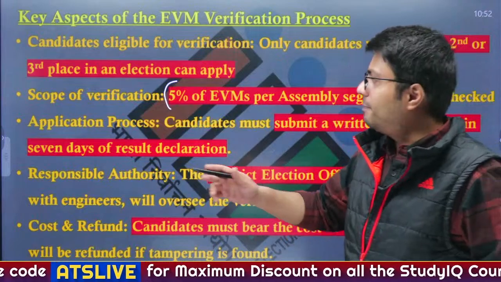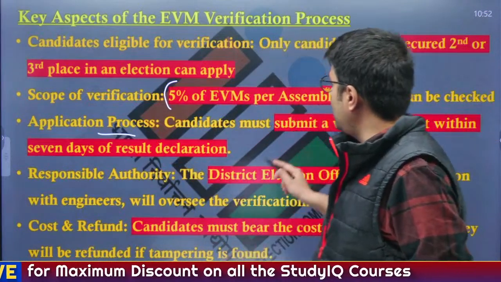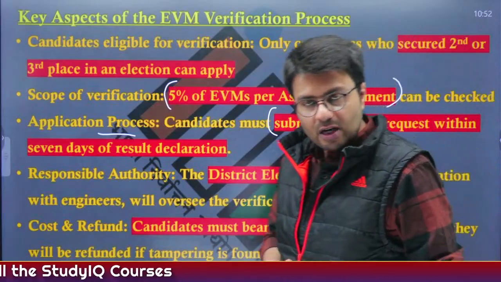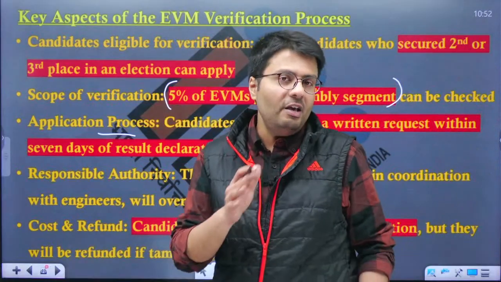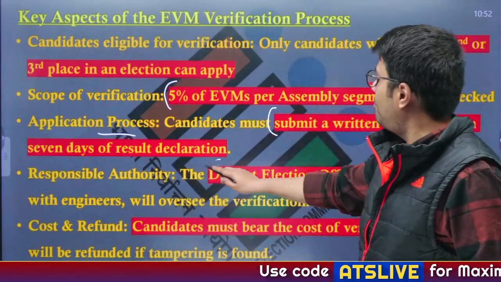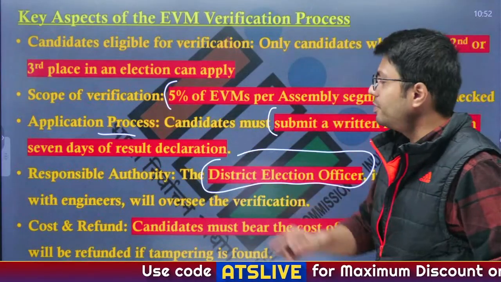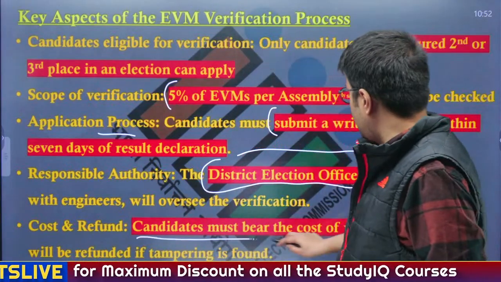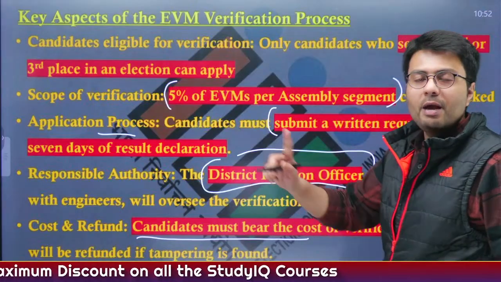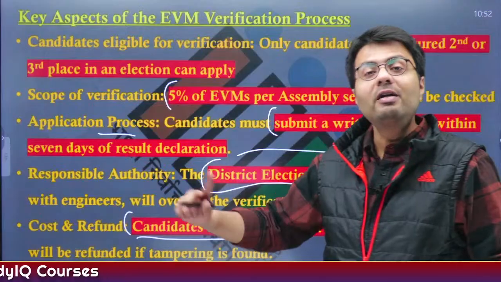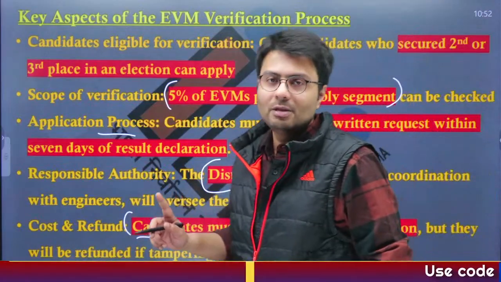Now the application process is that the candidate must submit a written request within 7 days after the results are declared, and only then will the EVMs be verified. The authority conducting the verification will be the district election officer. The cost is borne by the candidates themselves, but if they are able to prove that the EVM has been tampered with, this cost will be refunded by the ECI to the candidates. Understood?